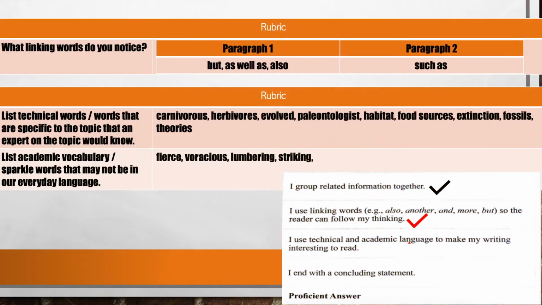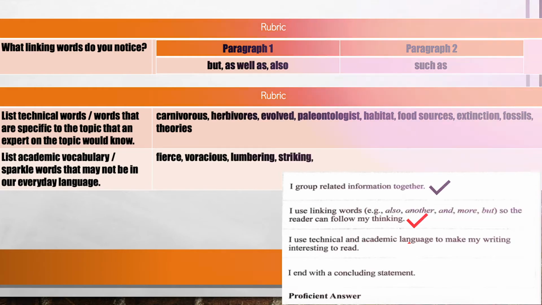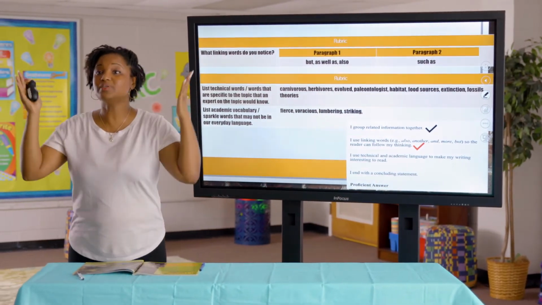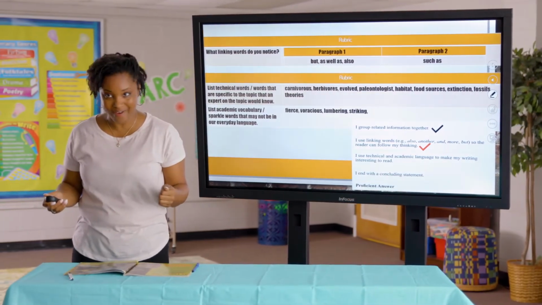In our text, we notice that the words carnivorous, herbivores, evolved, paleontologists, habitat, food source, extinction, fossils, and theories were used. Those words are technical words, and they go specifically with dinosaur talk, right?